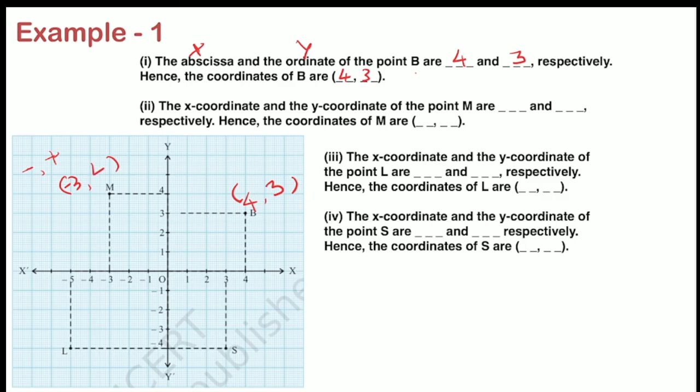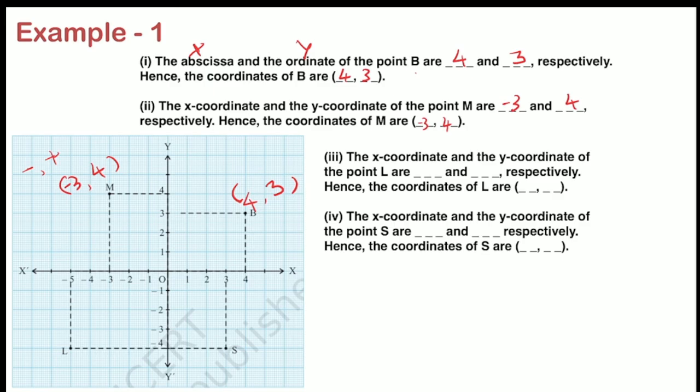So I have to write 4 here, -3 and 4. So I can just write the x coordinate of M is -3 and y coordinate is +4. And the coordinates are -3 and 4. So much easy, right? Now third one, x coordinate and y coordinate of the point L.